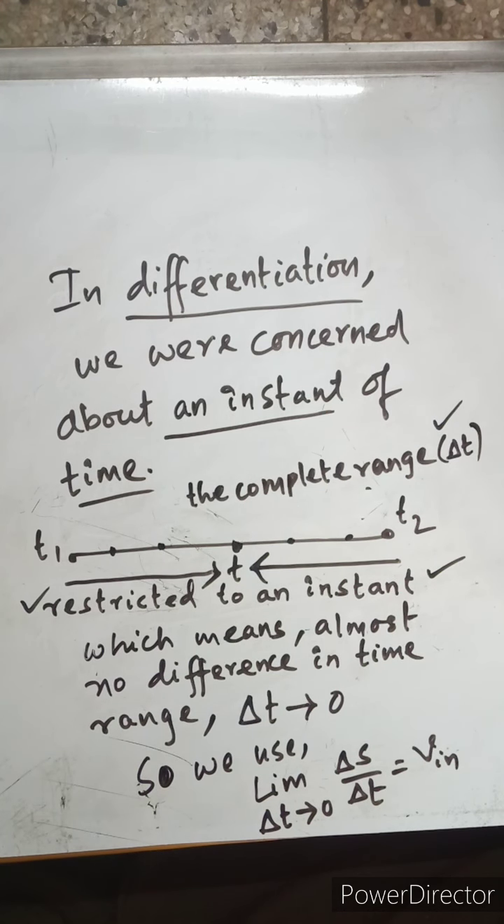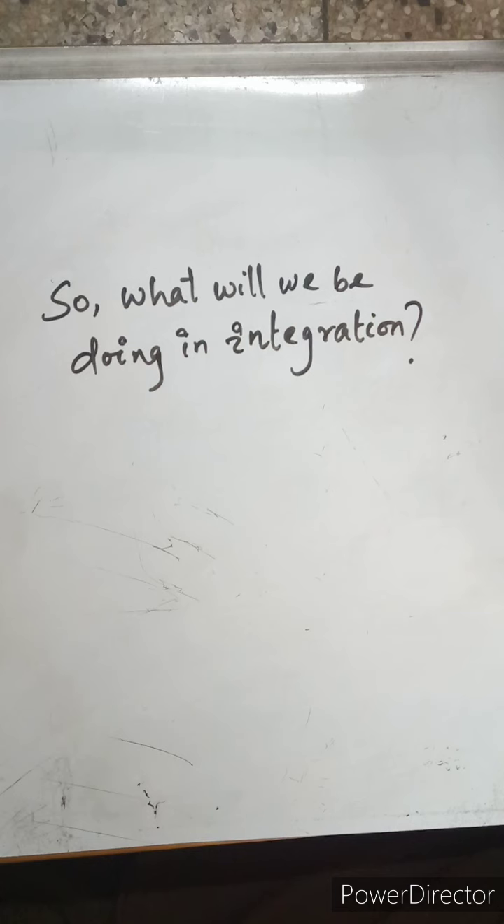Del t tends to 0, del s by del t gives us instantaneous speed. This del t was restricted to 0 because we squeezed it to a particular point t as per our requirement, isn't it? So now you are clear about what we actually did mathematically. You can go through it again. Just like that, we can find the instantaneous acceleration, del v by del t for delta t tending to 0.